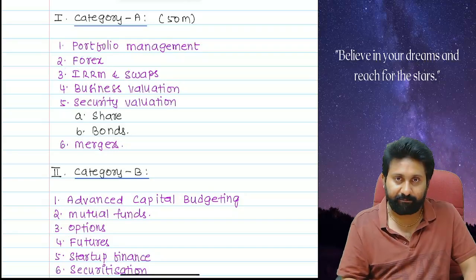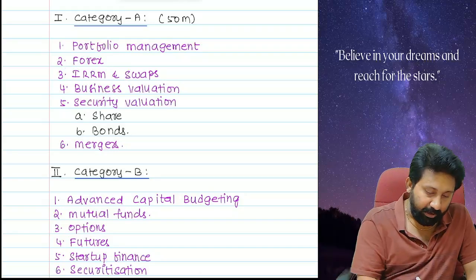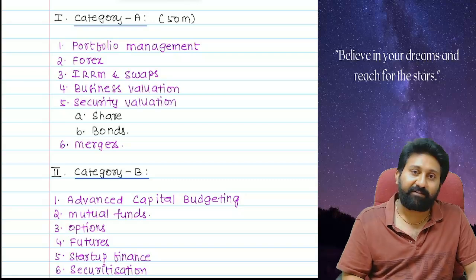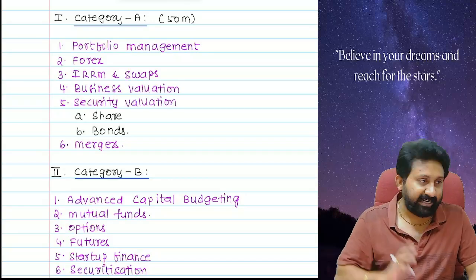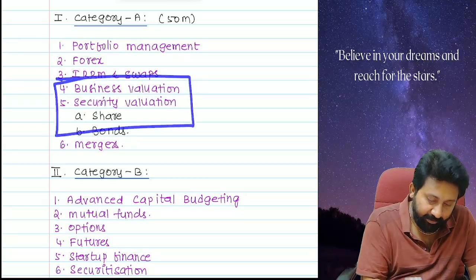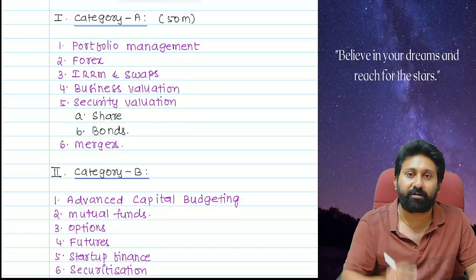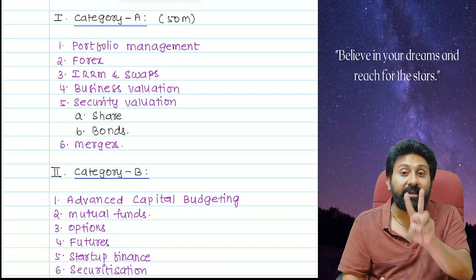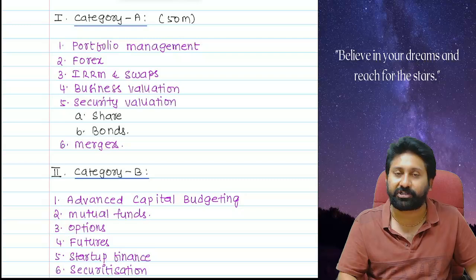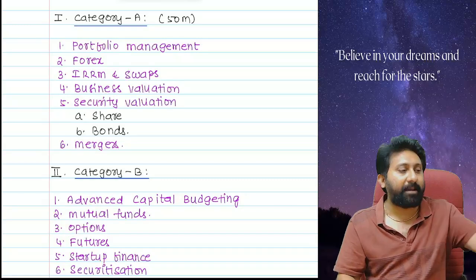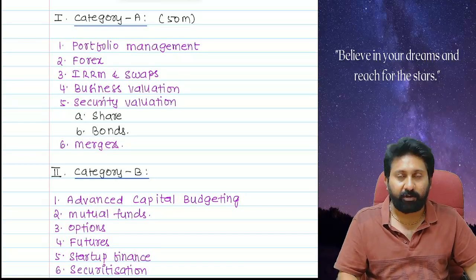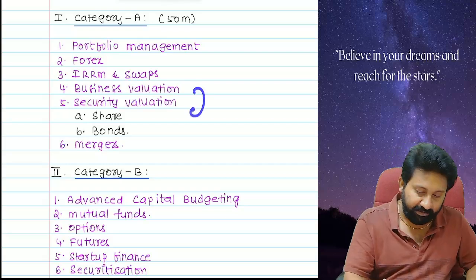Rank number 3, in that, business valuation. Why business valuation? Listen, consistency again. These 3, business valuation, share valuation, and bond valuation, are coming for 20 marks in every examination. You take any paper in the last 5 attempts, 20 marks are coming from these 3.